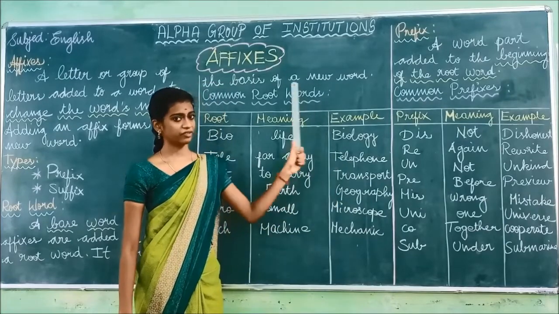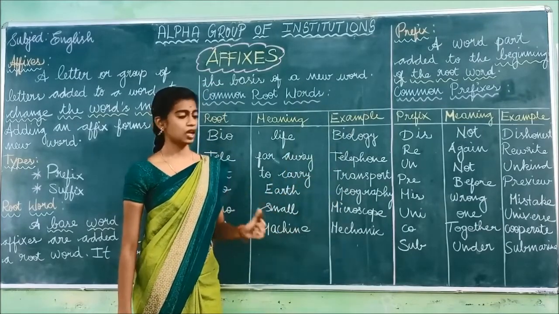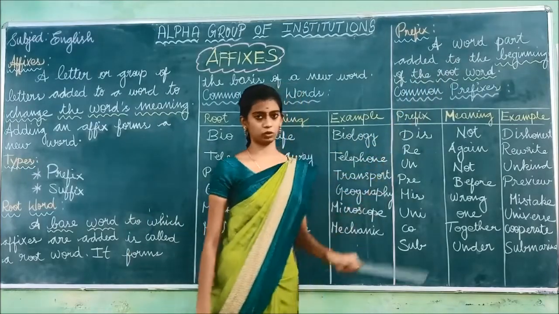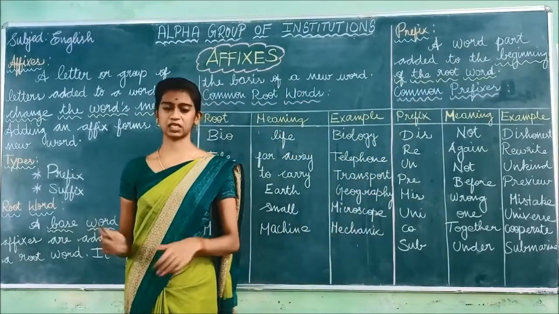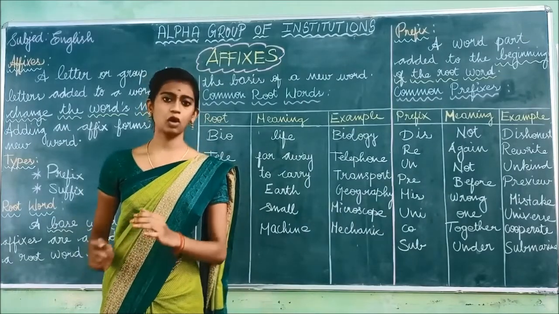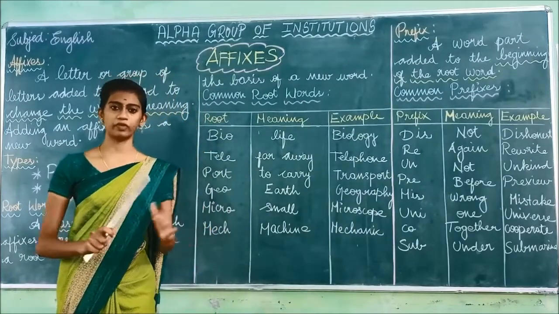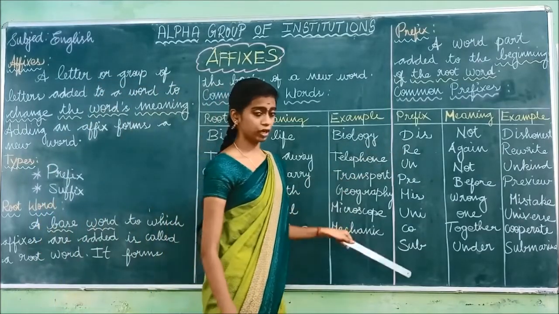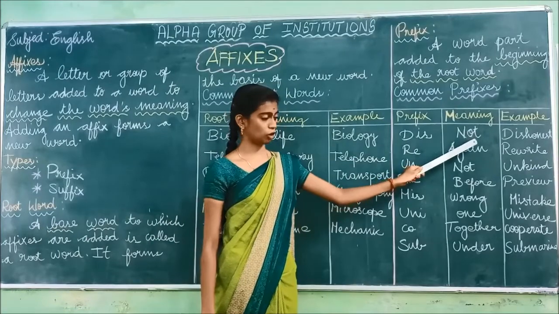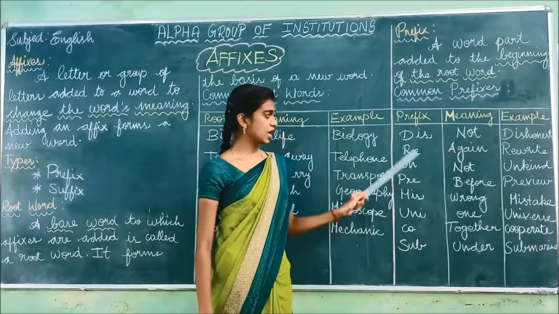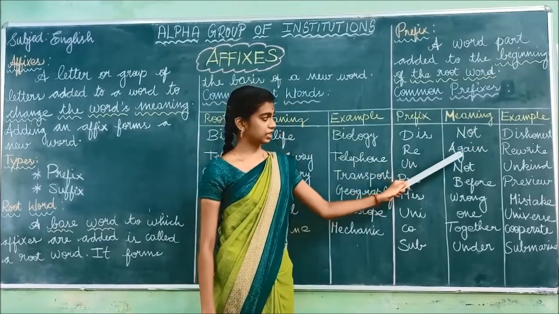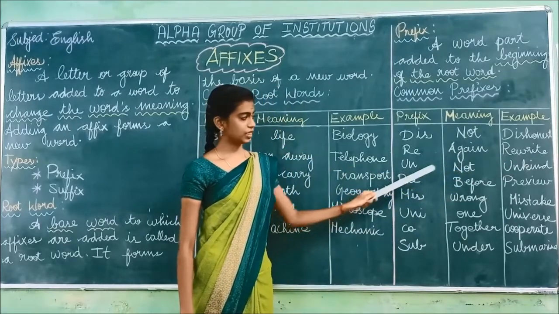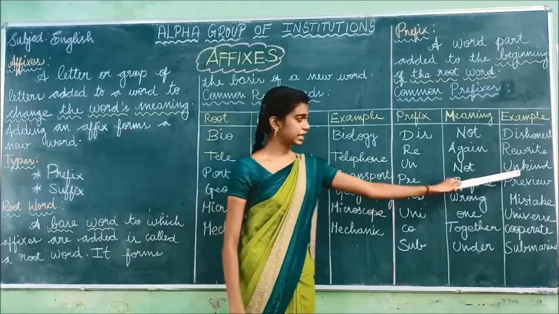Shall we see what is meant by prefix once again? Prefix is a word part added to the beginning of the root word. So we have to add a letter or a group of letters to the beginning of the root word, and that is known as the prefix. Some prefixes are: dis means not, and the example is dishonest. Second one is re. Re means again. The example is rewrite. And next one is un. The meaning of un is not, and the example is unkind.